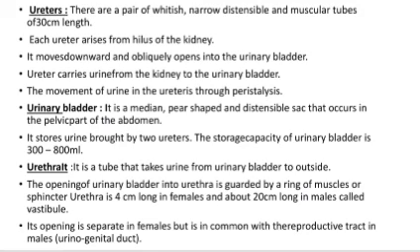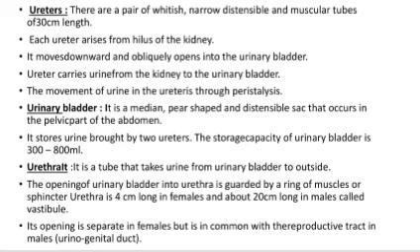Urinary bladder. It is a median, pear-shaped and distensible sac that occurs in the pelvic part of the abdomen. It stores urine brought by two ureters. The storage capacity of the urinary bladder is 300 to 800 milliliters.